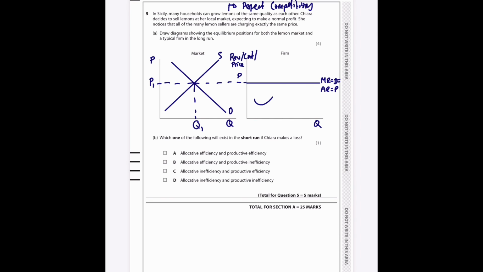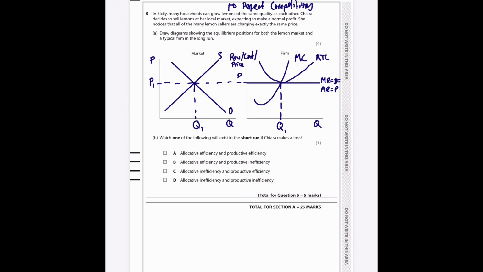Okay, so marginal cost looks like that. It's upward sloping, and average total cost needs to intersect with this section here, to show normal profit, and it needs to be the bottom of it as well. Average total cost. And if we draw the line down there, Q, and that is done.